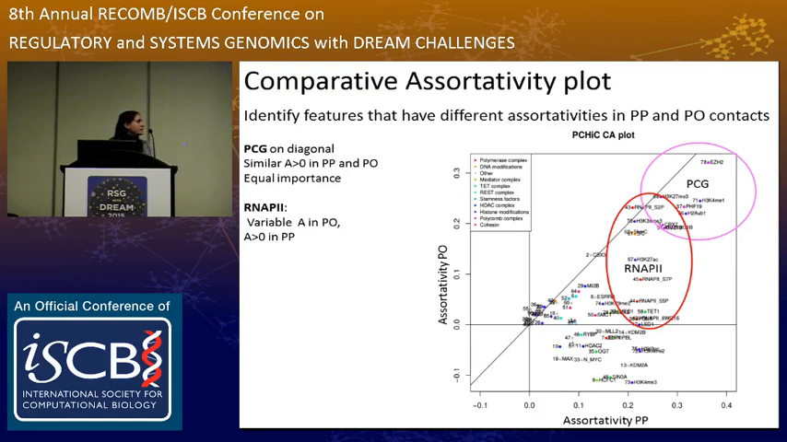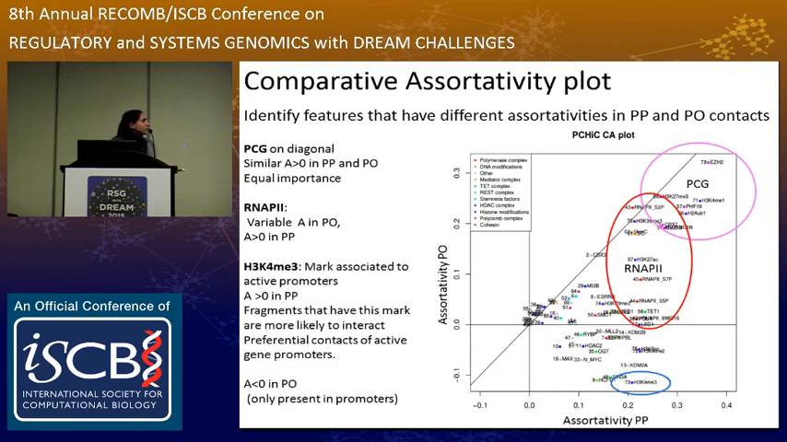And I will come back to this very soon. The other thing we can notice is that there are features that are actually positively assortative in the promoter-promoter context, and this means that fragments that have similar values of these features tend to be close to each other. But when you look at the promoter-other end context, they actually have negative assortativity.